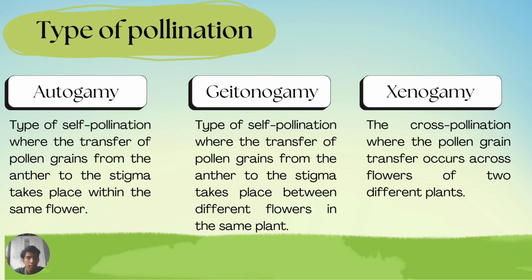For geitonogamy, a type of self-pollination, the transfer of pollen grains takes place between different flowers on the same plant. Geitonogamy is self-pollination too, but between two different flowers of the same plant, same species.